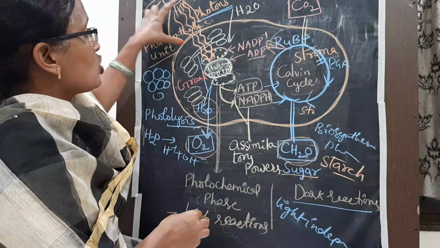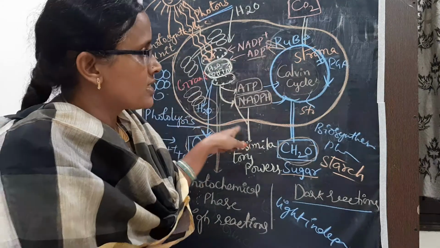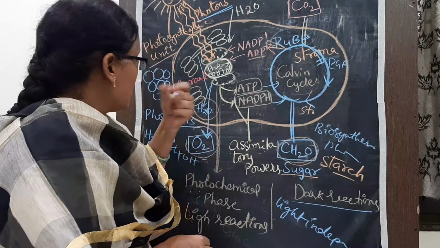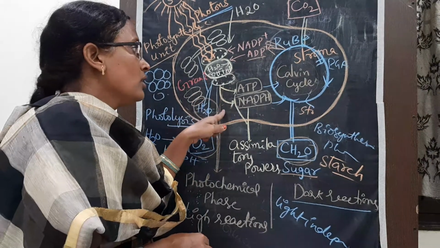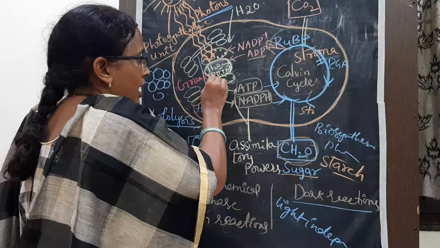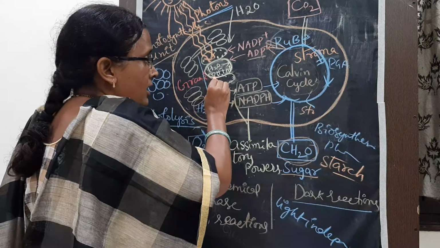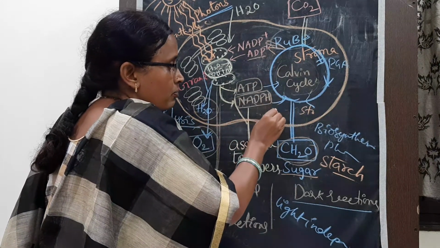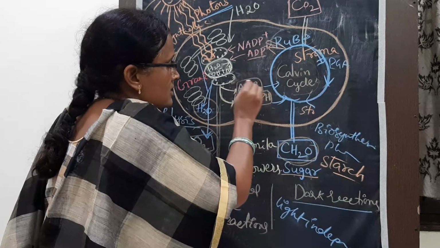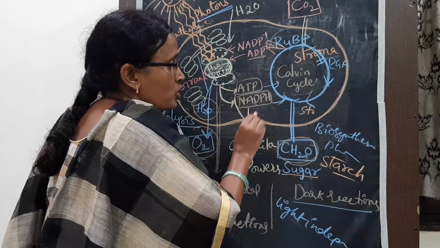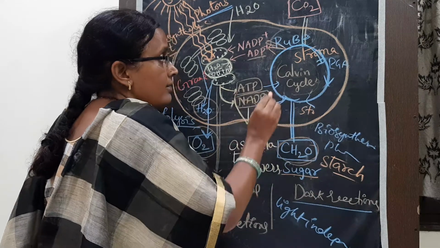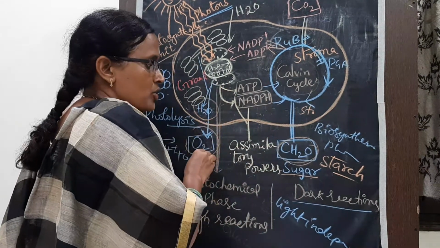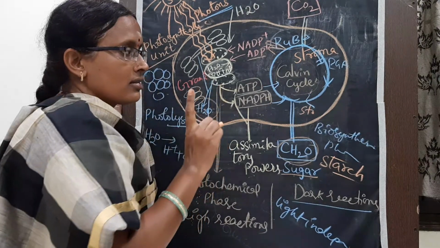Once again, this is the chloroplast. By seeing all this, don't be confused. This is the chloroplast structure. In the chloroplast we have grana, and filling the space in between the thylakoids there is a liquid portion known as stroma. In the stroma, dark reactions take place. In the thylakoids, light reactions take place. The light reactions have three steps.